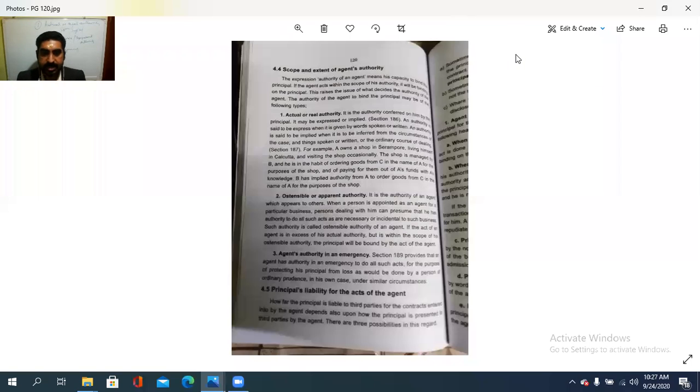So the next case is principal's liability for the acts of an agent. This is the agent's authority. And what is the principal's liability for such an act of the agent? So we will check that.